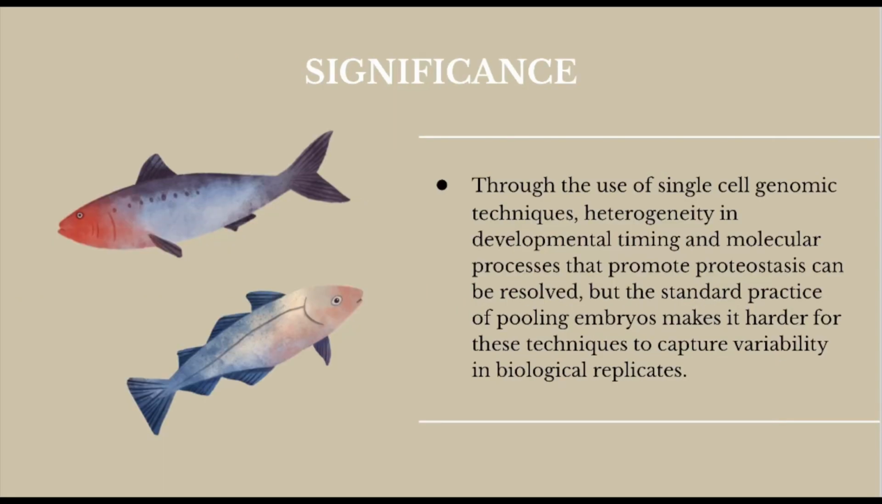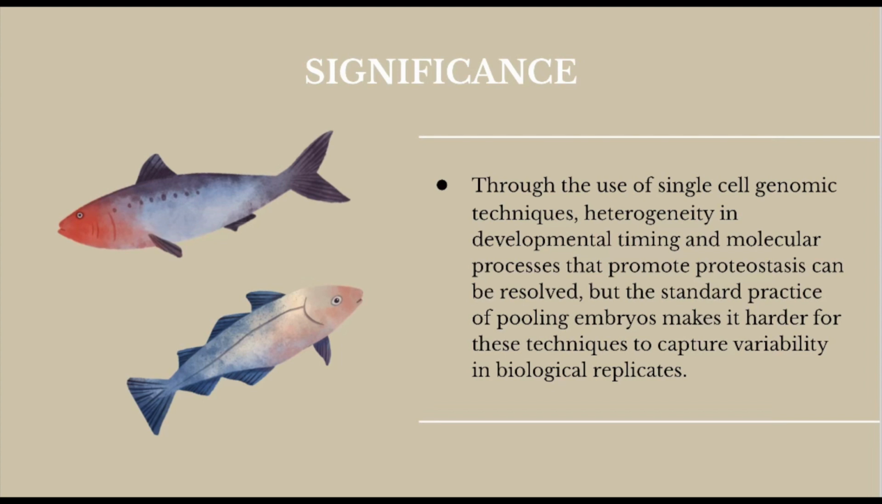Through the use of single-cell genomic techniques, heterogeneity in developmental timing and molecular processes that promote proteostasis can be resolved, but the standard practice of pooling embryos makes it harder for these techniques to capture variability in biological replicates. The researchers overcame this problem by combining single-cell combinatorial indexing with DNA oligohashing, which involves short synthetic strands of DNA or RNA to capture transcriptional states and abundance of cell types for hundreds of zebrafish embryos at numerous temperatures.